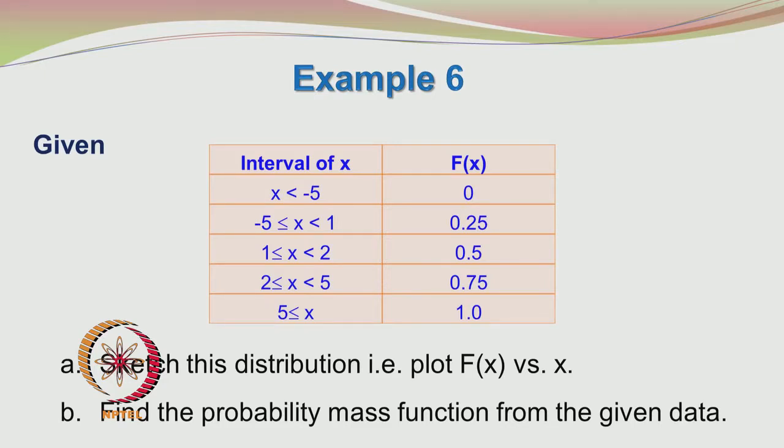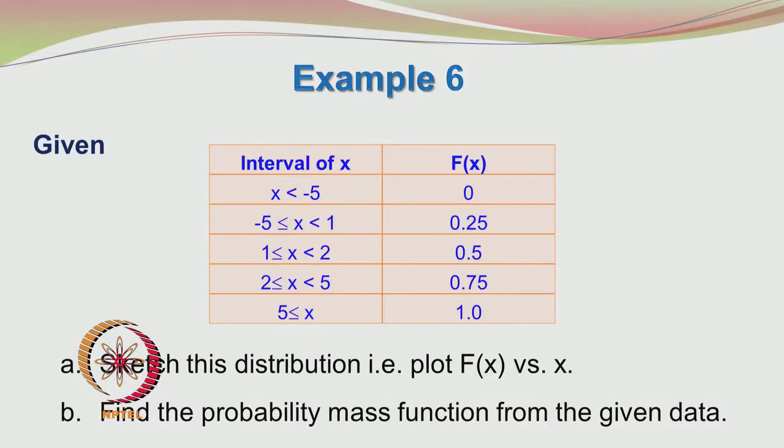Let us do the next example. Here we are going to do an example involving the cumulative distribution function. So, the problem statement is like this: you are having different intervals of x, and then the cumulative probability distribution function value is also reported for each of these intervals.